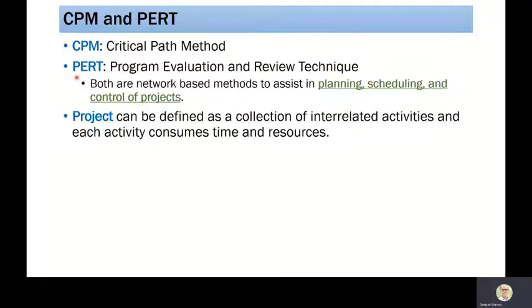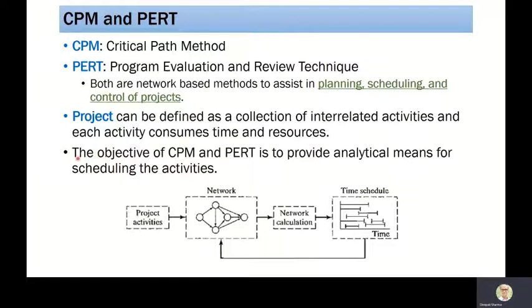So there is some kind of uncertainty available. And in that uncertainty, we have to find how much is the project time and what could be the delay, etc. As we understood, the objective of CPM and PERT is to provide analytical means for scheduling the activities. So how do we do that?